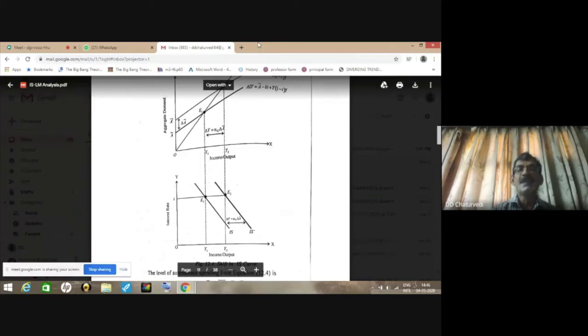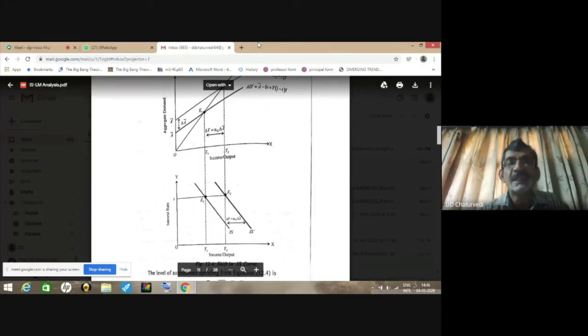But if you change any other thing, you will be able to shift the whole curve. Like in the case of demand curve, where we are moving on the same curve by changing the price, but we are moving to the right or to the left when we change other factors.